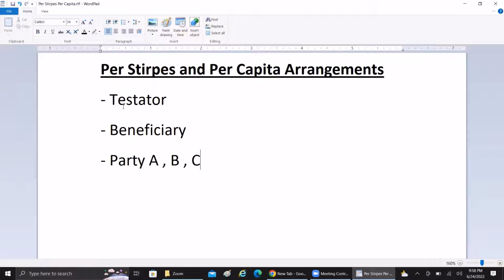So if the will is written in terms of per stirpes arrangement, it is like this: if the beneficiary is alive at the death of the testator, understand it clearly, when the testator is dead and the beneficiary is alive, the beneficiary will receive the asset directly.